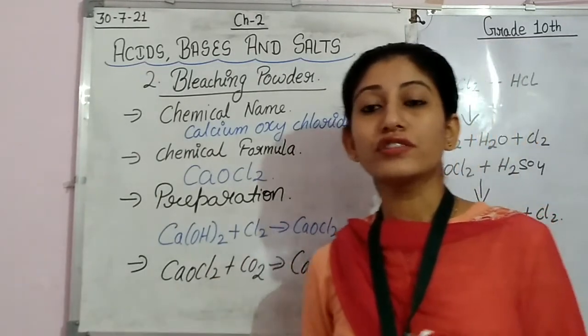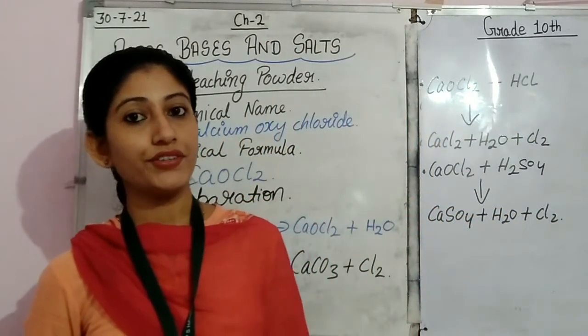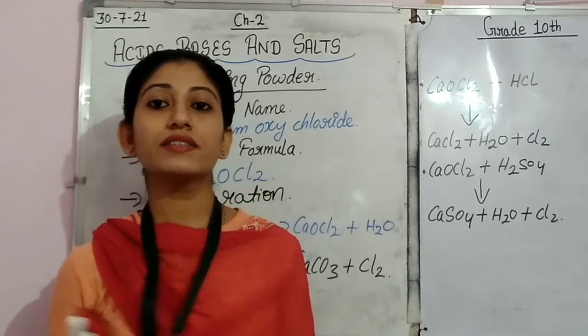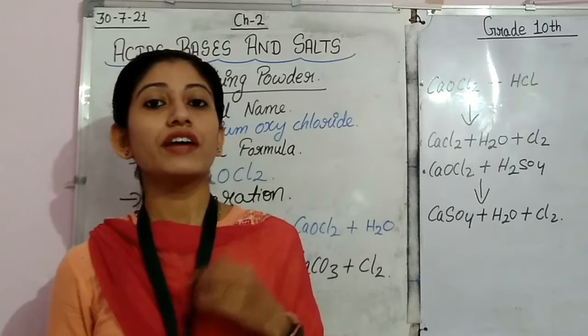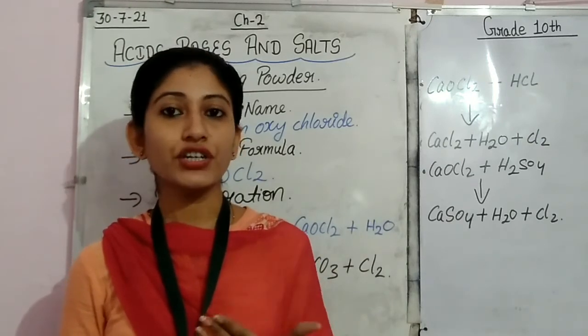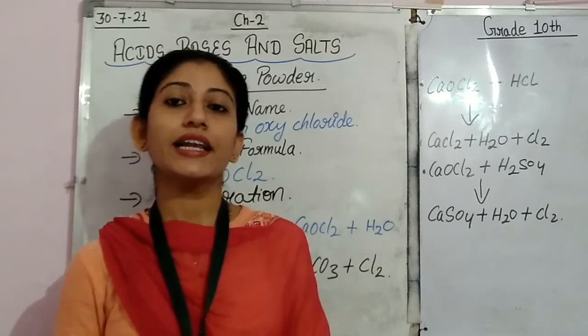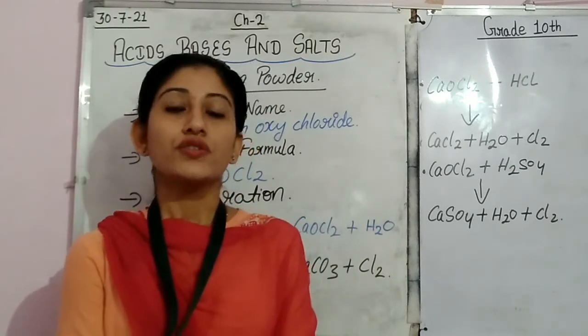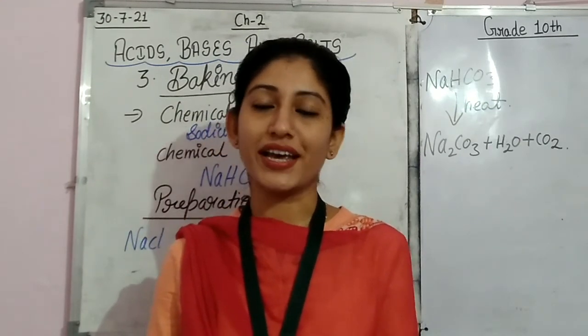We have also seen that it reacts with carbon dioxide when exposed to air, and with acids like HCl and H2SO4. The rest of this chapter we will discuss in our next video.